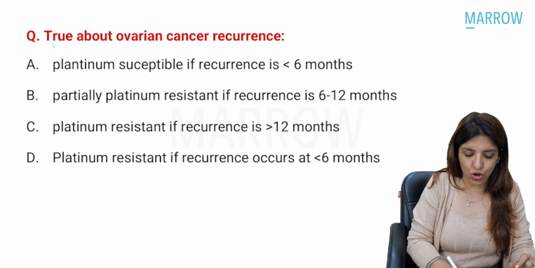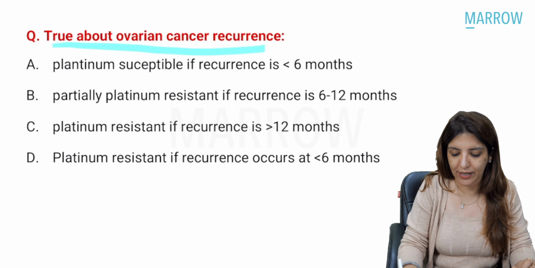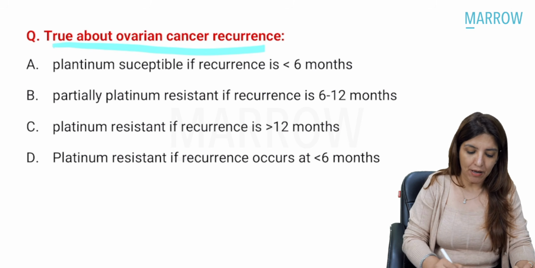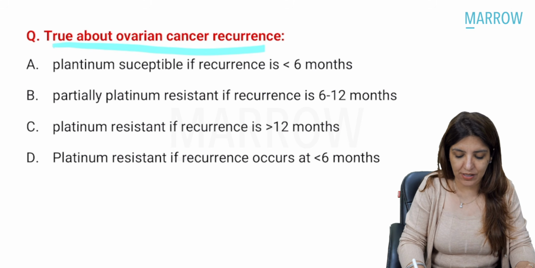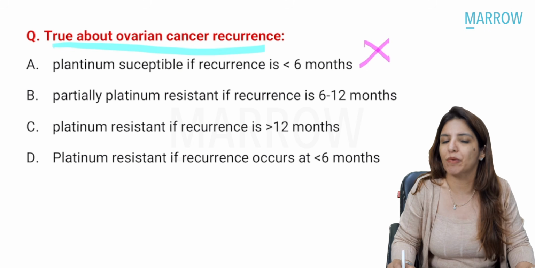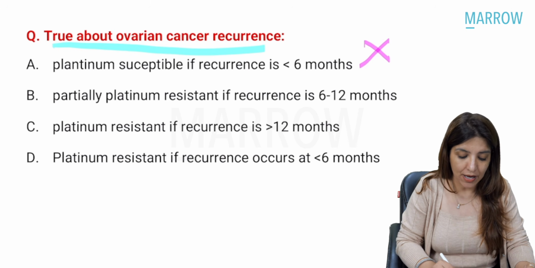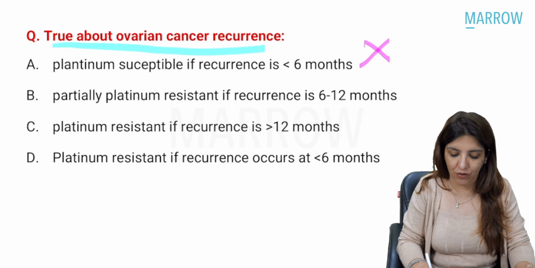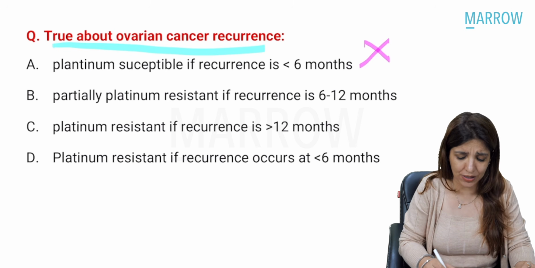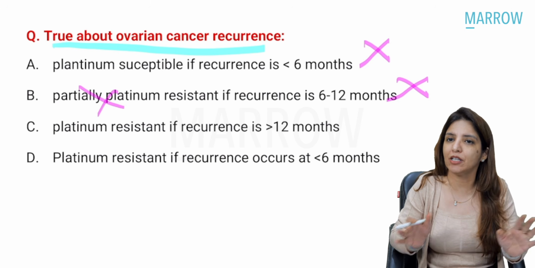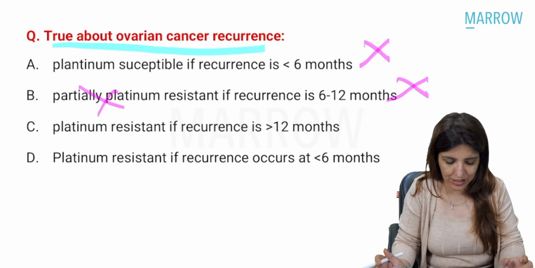Now, they had asked you the true statement about ovarian cancer recurrence. This was a new question which was asked. Platinum susceptible if recurrence occurs in less than 12 months? No, it is platinum resistant if recurrence occurs in less than 6 months. Partially platinum resistant if recurrence happens in 6 to 12 months? No, there is nothing like partially platinum resistant. Right? It is either platinum sensitive or platinum resistant.